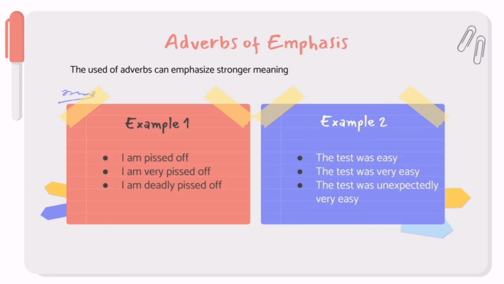Moreover, is adverb of emphasis. The use of adverb can emphasize a stronger meaning for a sentence. Here is an example. I am pissed off. I am very pissed off. I am deadly pissed off.